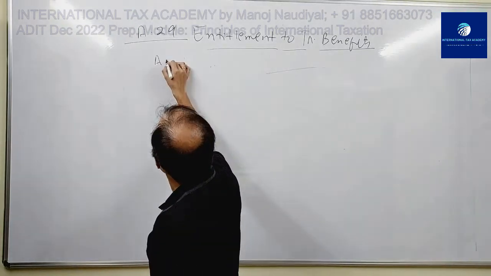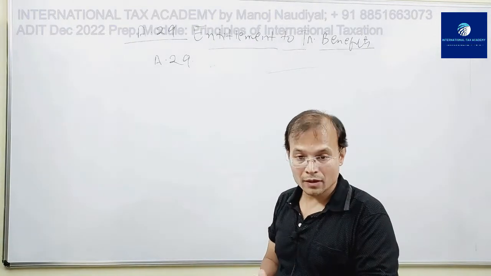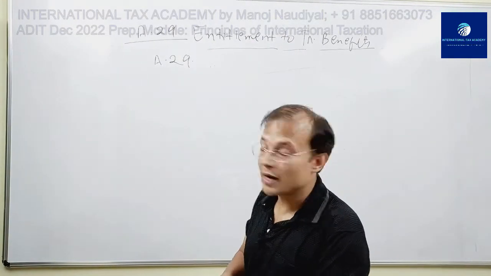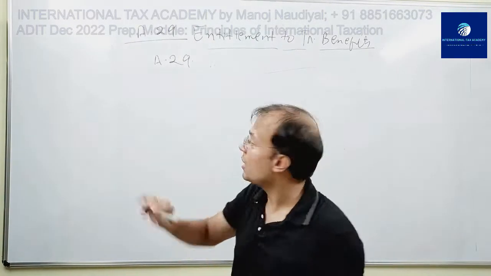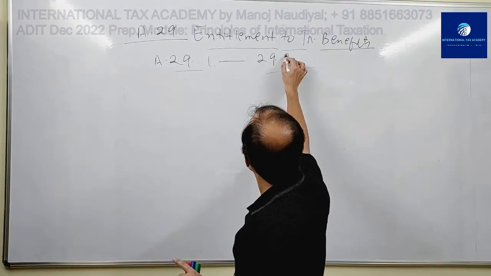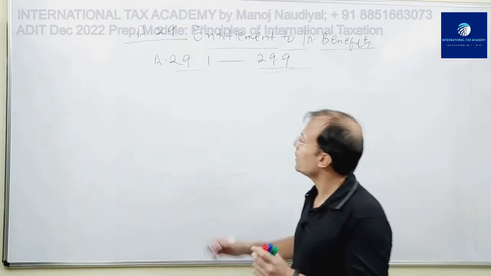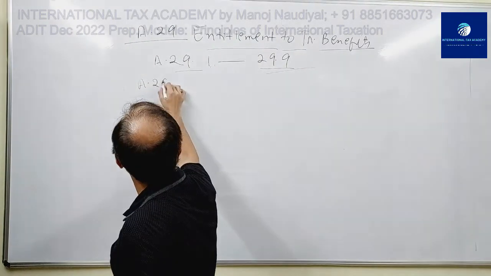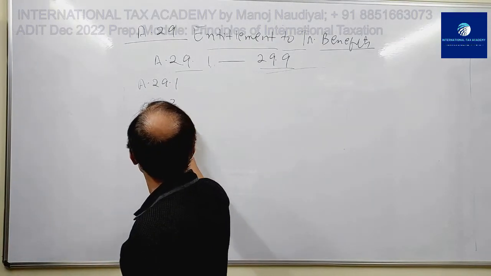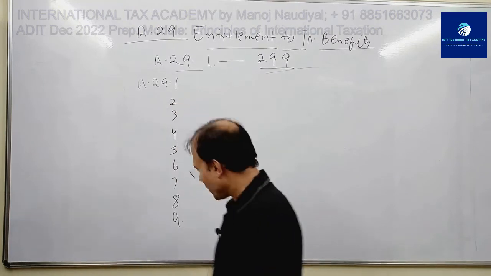Okay, see, Article 29 covers... Article 29 has 9 clauses. Article 29, 1 to 9. Fine. Article 29: 1, 2, 3, 4, 5, 6, 7, 8, 9.